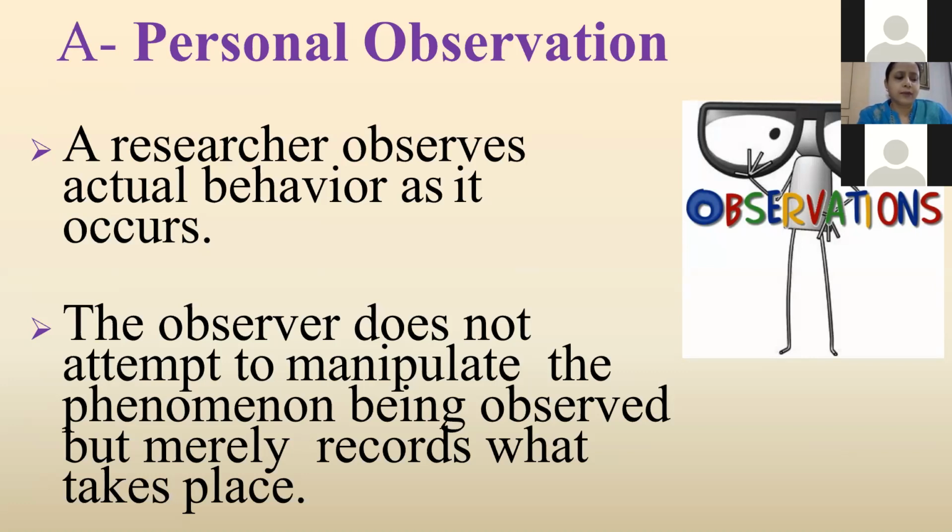The method is, however, ineffective in some aspects, such as bias generation, that is basically personal. Personal bias is said to influence data accuracy. The investigator is required to be honest with his or her findings. The observer does not attempt to manipulate the phenomenon being observed, but merely records what takes place. For example, a researcher might record traffic counts and observe traffic flow in a department store.